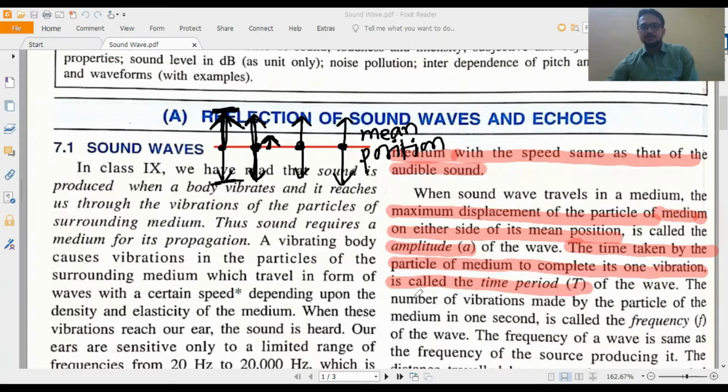And frequency is the number of complete oscillations, the number of vibrations made by the particle of the medium in 1 second. That is called frequency. So these are different terms that you have already read in class 9. Come to the next thing.